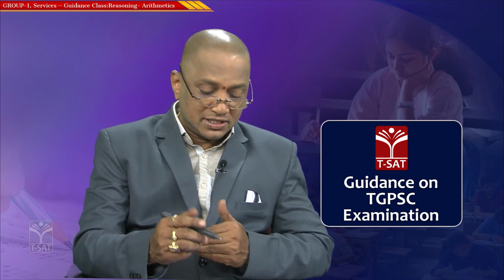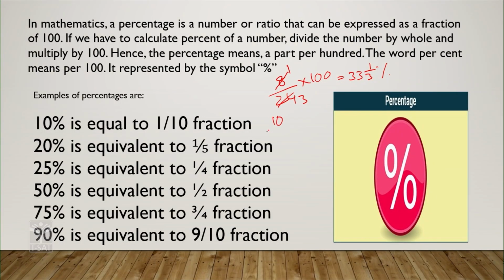Clear? Okay, 10% means 10 by 100. 10 ones are 10, 10 tens are 100, means 1 by 10. So it is the fraction 1 by 10. Clear? 20% means 20 by 100, 20 ones are 20, 20 fives are 100, so it is 1 by 5. 25% is equivalent to 1 by 4.